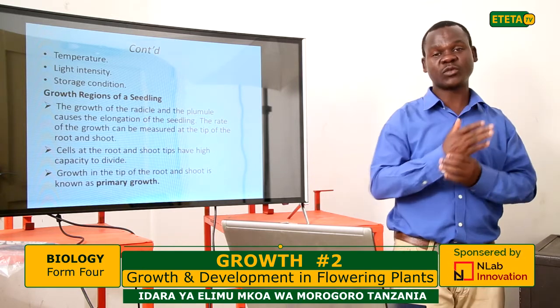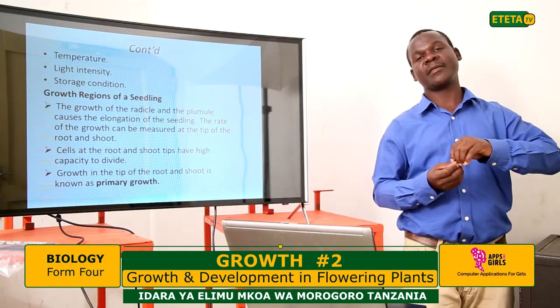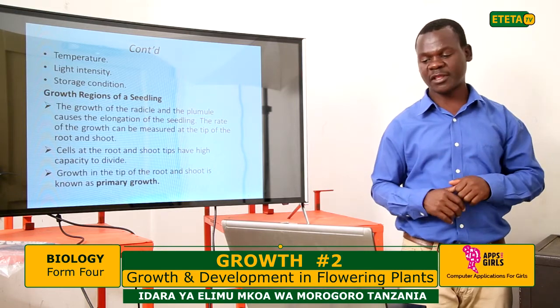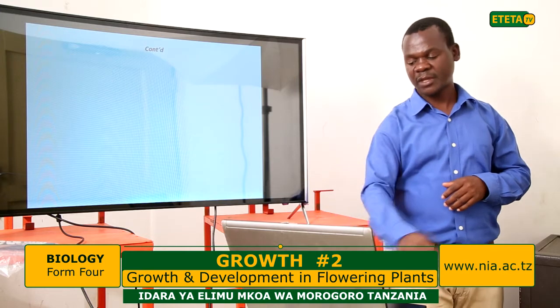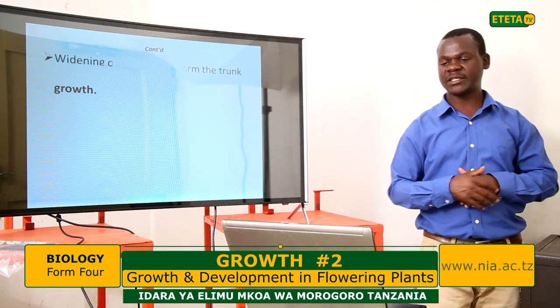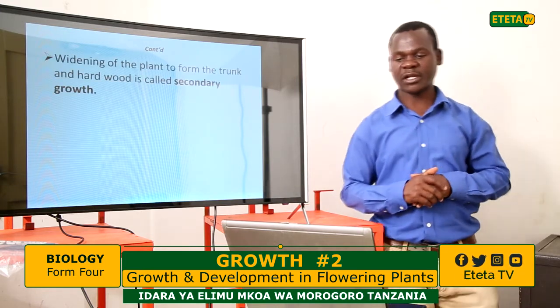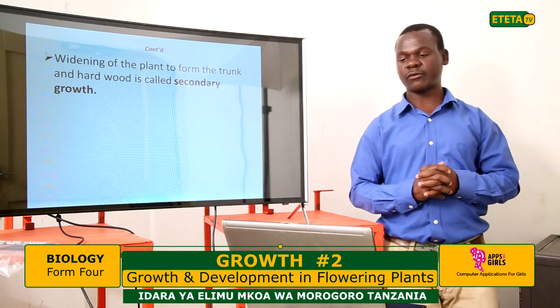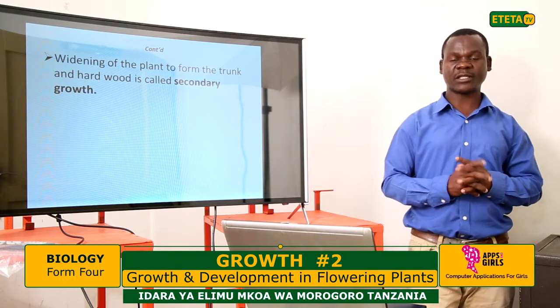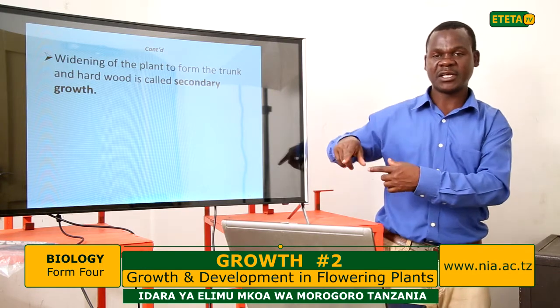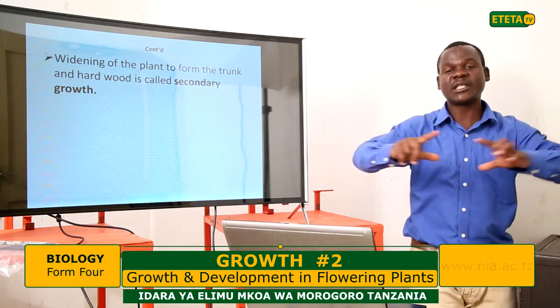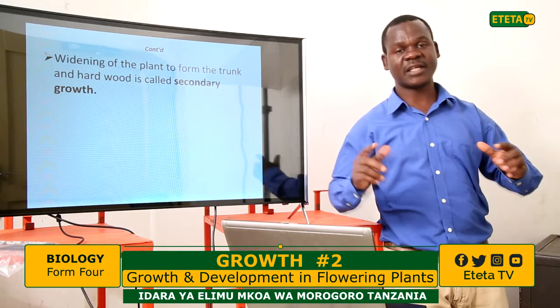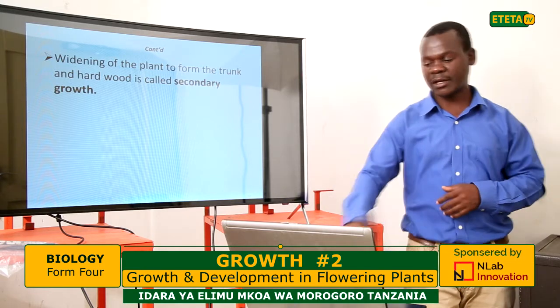When the tips of the shoot and the root divide to form apical growth, we call that primary growth. The opposite of that is secondary growth. This is the widening of the plant to form the trunk. When the cambium divides to form the rings, it increases the width of the plant, and that is accounted for as secondary growth.